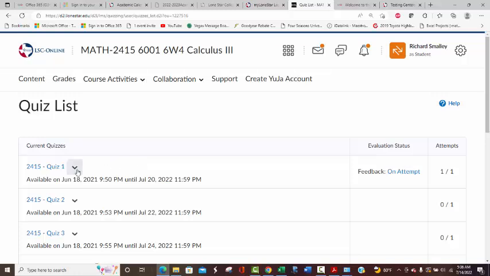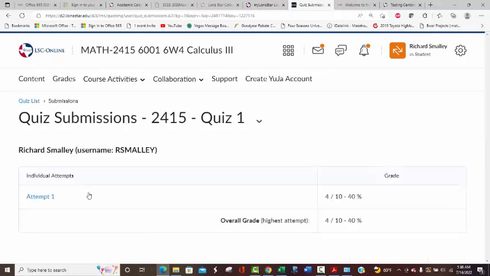It's this drop-down arrow right next to it. Submissions. So you'll click on submissions, and then it'll show your attempt. Then you click on attempt, and you'll be able to see exactly everything you answered. And if you missed one, you know which one you missed and what the right answer was supposed to be, and that sort of thing. So once you get that process down, and if you've taken my classes before, you'll already know that process.